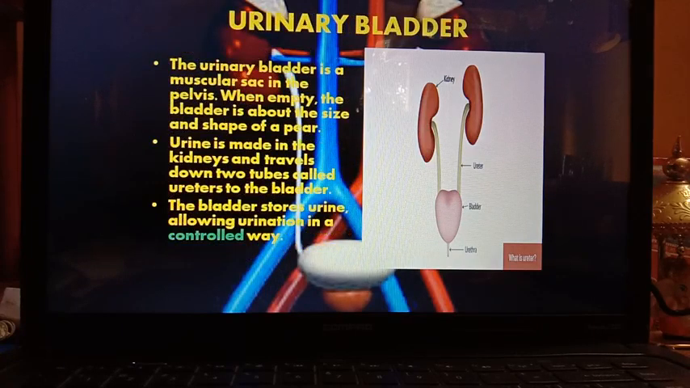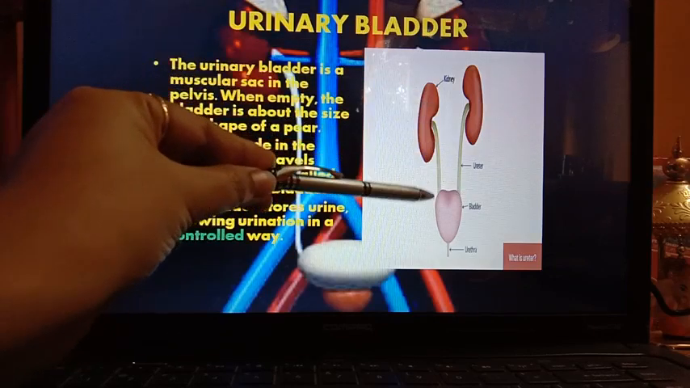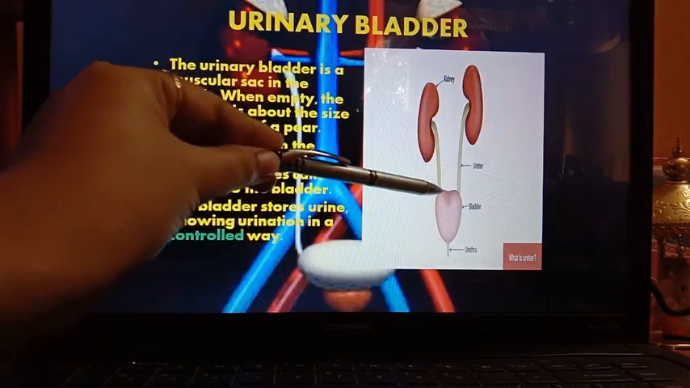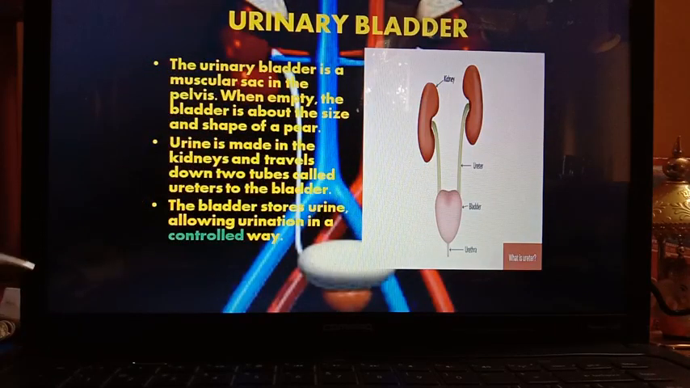Next part is urinary bladder. Urinary bladder is a muscular sac, you can see here. When empty, the bladder is about the size and shape of a pear. Urine is made in the kidneys and travels down two tubes called ureters to the bladder. The bladder stores the urine, allowing the urination in a controlled way.